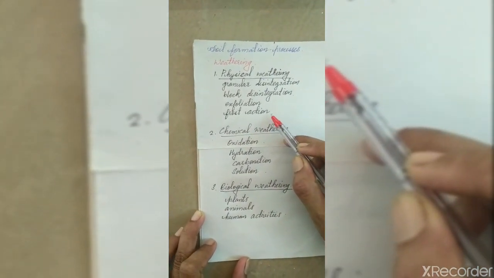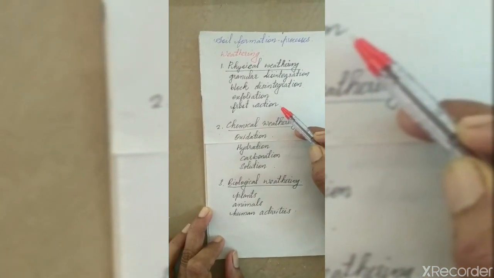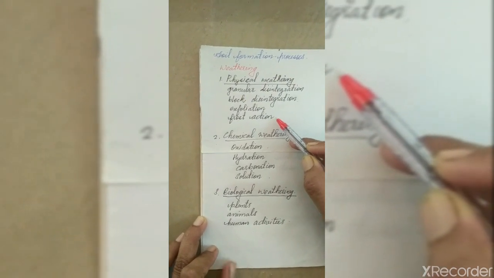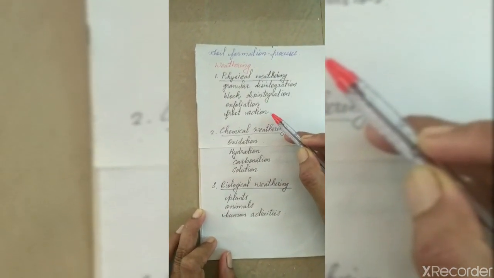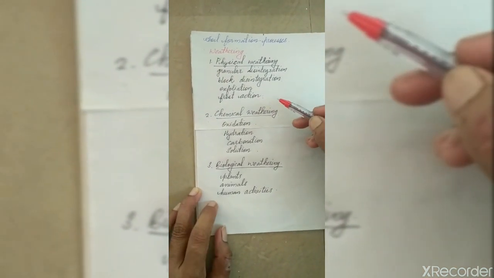But frost action is experienced in temperate regions, cold regions, and mountainous regions. In these places, the temperature fluctuates above and below 0 degrees Celsius.